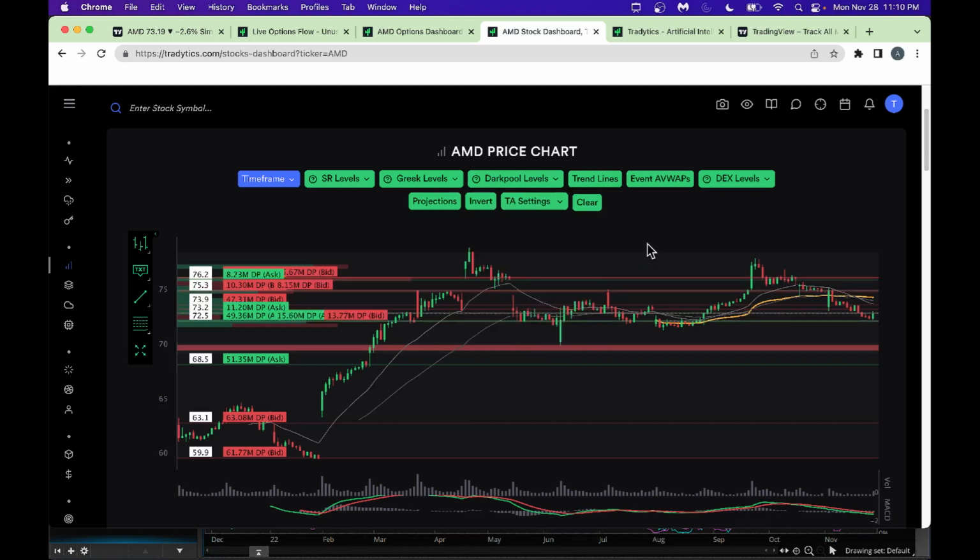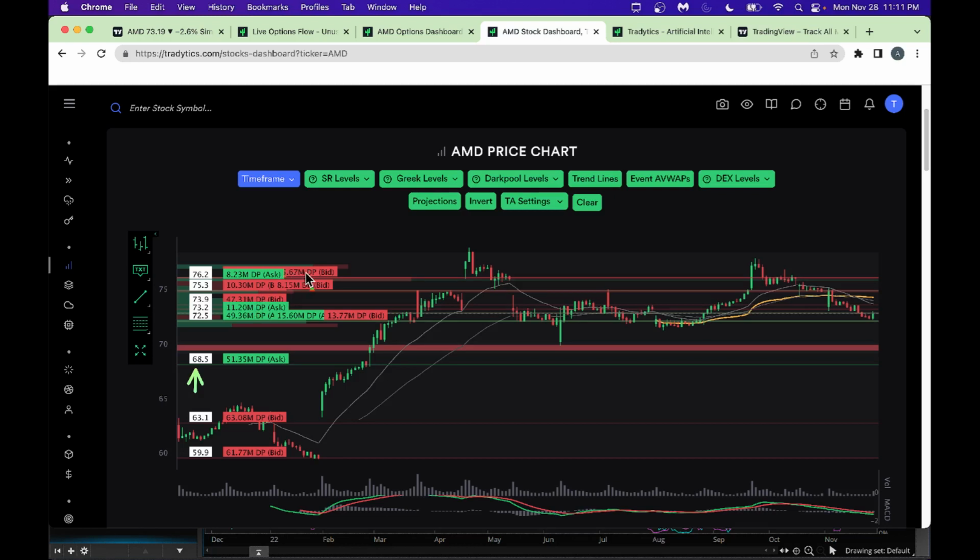All right, so look, it's a little clearer. Look, we got a lot of dark pool levels right here at 68.5. This can be a good support, as you can think of here. This 68.5 level here can be good support. And then we got a few more good dark pool levels at 73, 72.5. That could be a good support here. And we got a little higher dark pool level. Look, we got 47.31 million, 10 million, and so on and so forth.